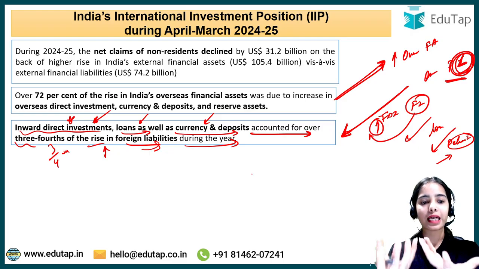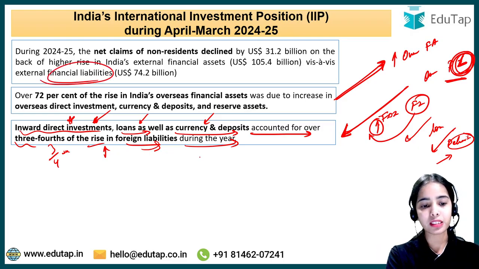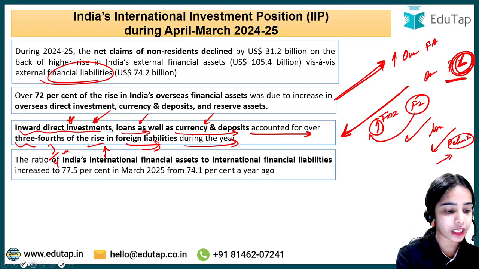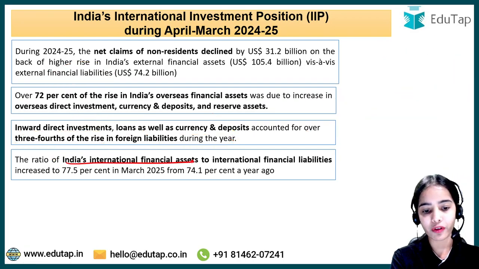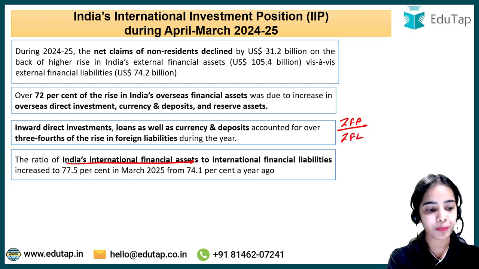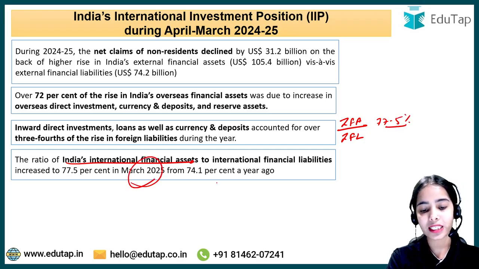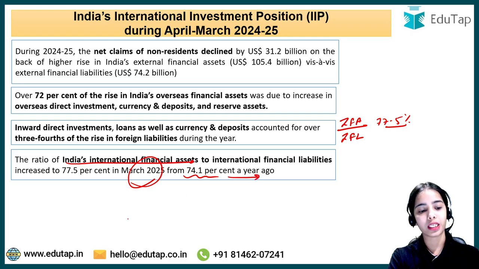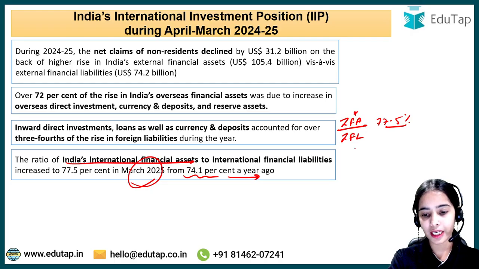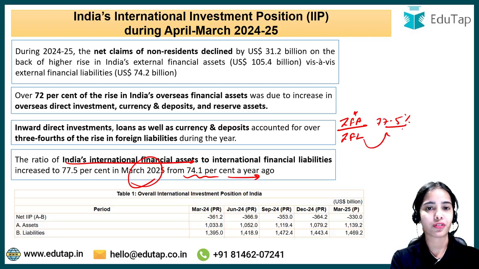So the increase that has come in the financial liabilities, the foreign liabilities, is because of the inward direct investment, the foreign direct investment from the foreigners, the loans and currency and deposit. Now the ratio of India's international financial assets divided by international financial liabilities increased to 77.5% in March 2025 as compared to 74.1% a year ago. So the ratio of India's financial assets to financial liabilities has increased to 77.5%.